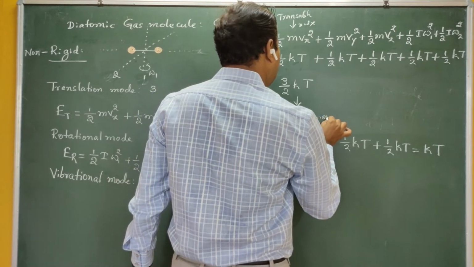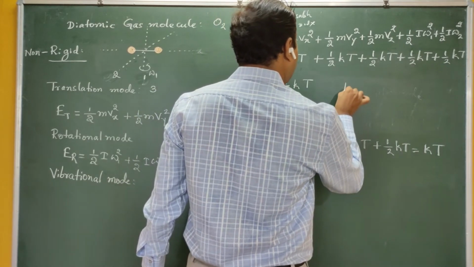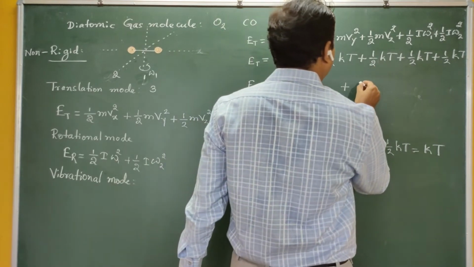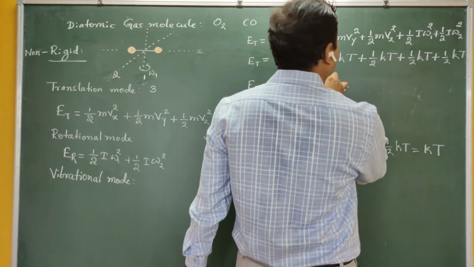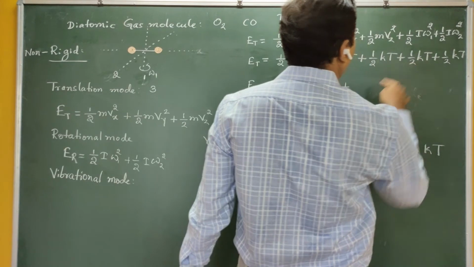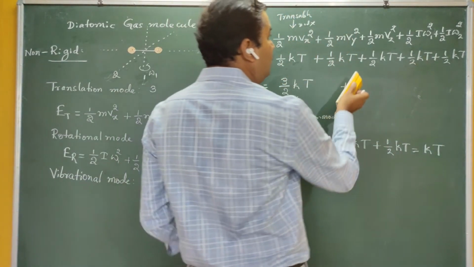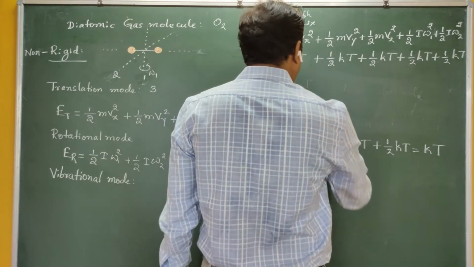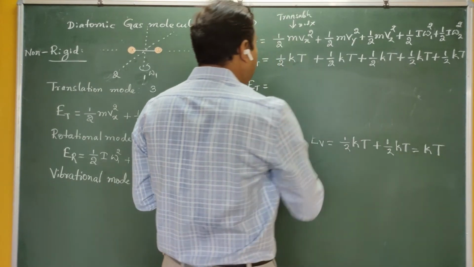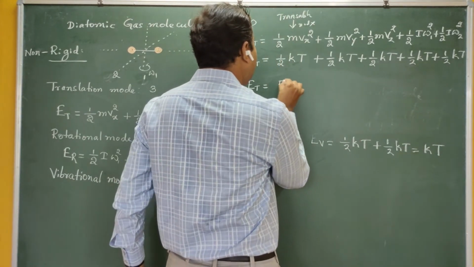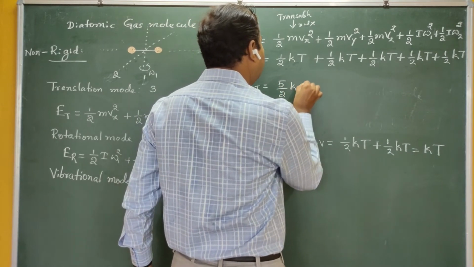So this is the translatory mode, plus half kT plus half kT. This rotation motion is half kT plus half kT, which is due to the rotatory mode. So if you add rotatory and translatory, this becomes 5 by 2 kT.